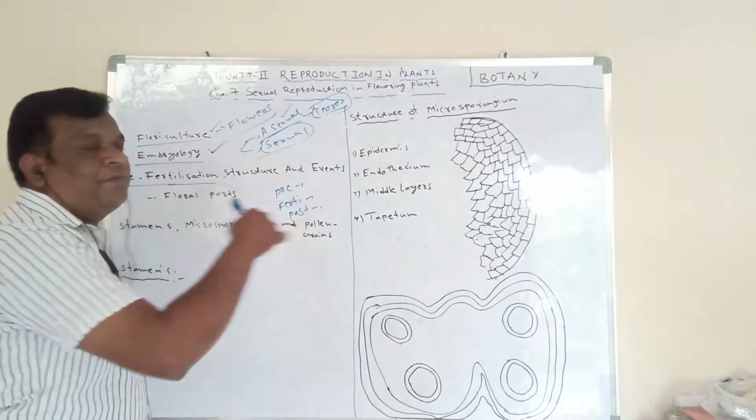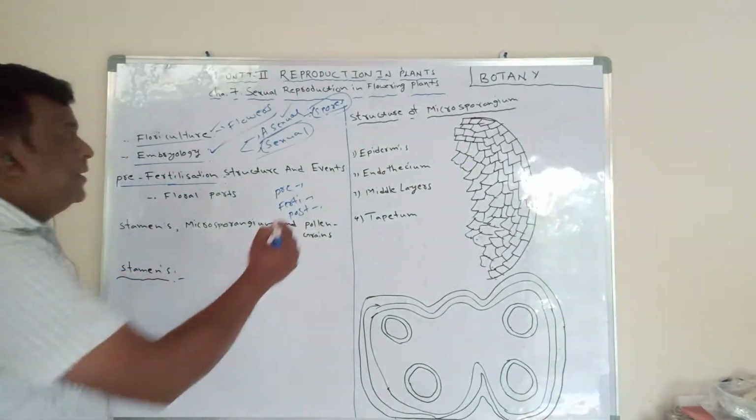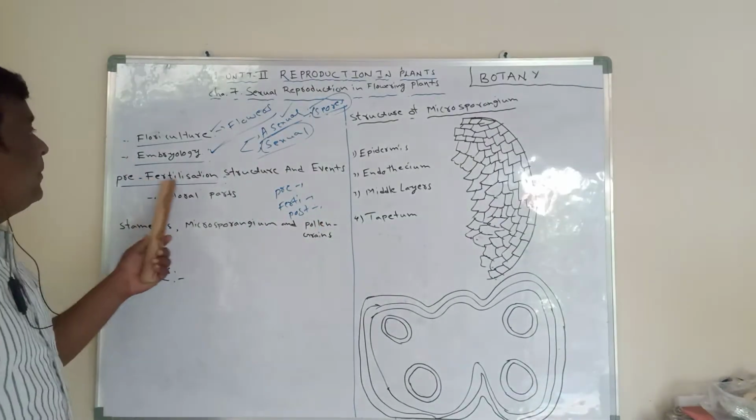And after fertilization, what is the structure? That is post-fertilization. Today we are going to see pre-fertilization.